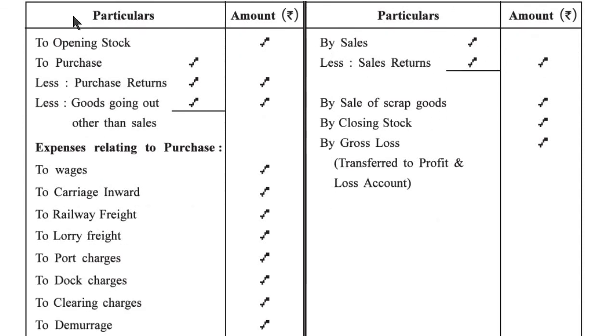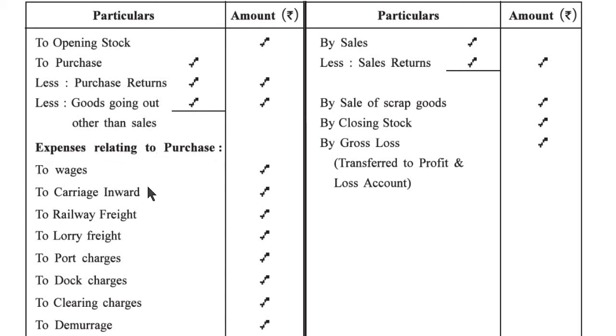Now, on the debit side, what do we write in a trading account: to opening stock, to purchase minus purchase return, less goods going out other than sales. Here we have to write all the things.